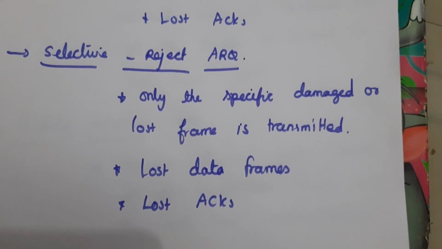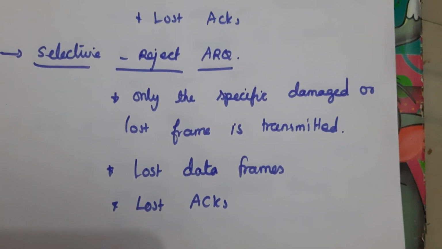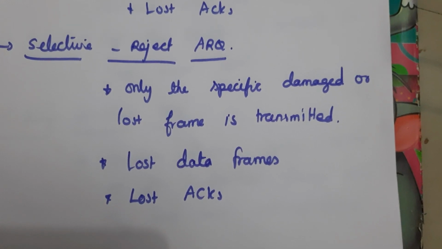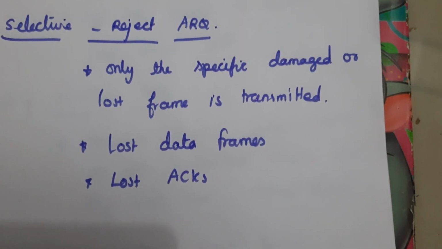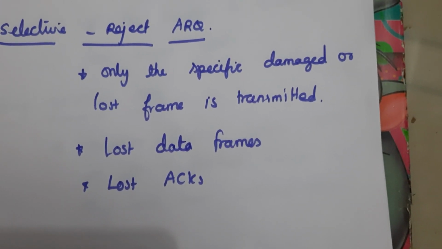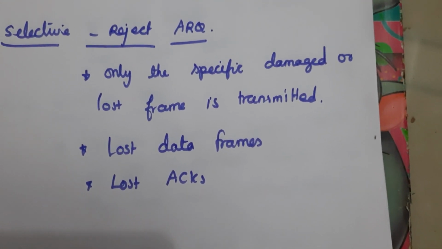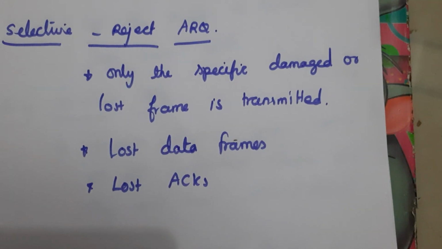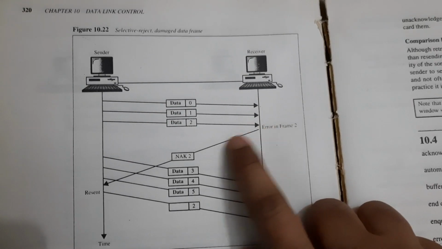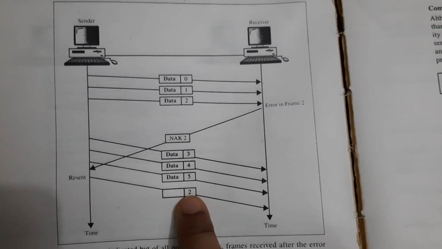And next one is selective reject ARQ, where we resend the damaged data alone. In go back N we retransmit all the data, but in selective reject we resend the damaged frame alone. Like go back N, it is also used to handle a lost data frame and a lost acknowledgement. So this is selective reject for a damaged data frame. Here we get the negative acknowledgement for data 2 with the number 2, so we just resend data 2 only.